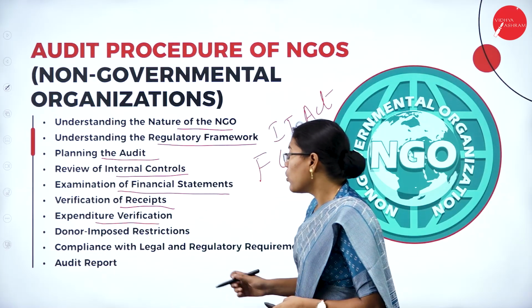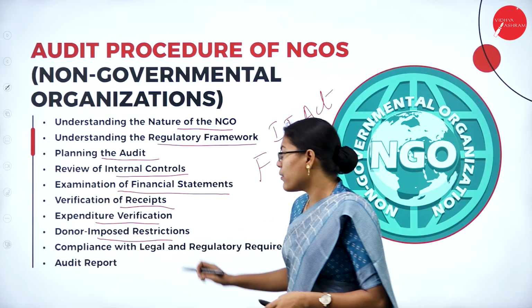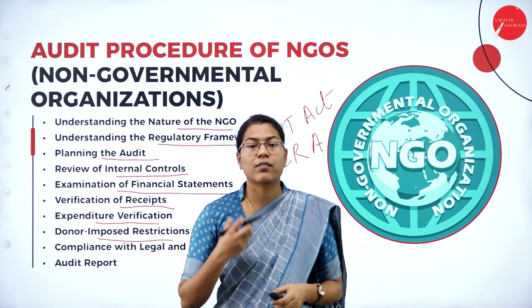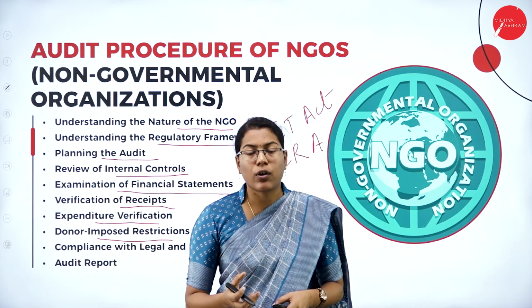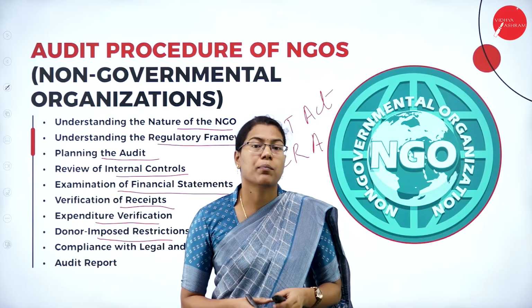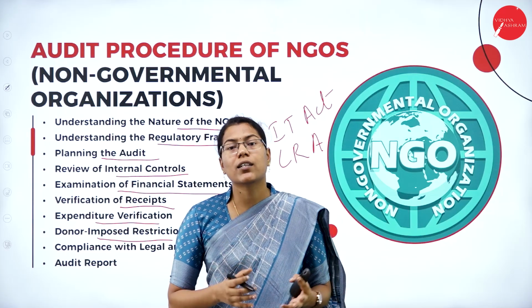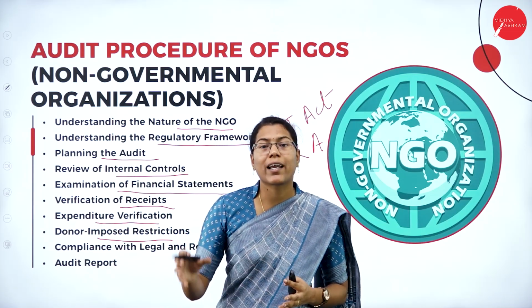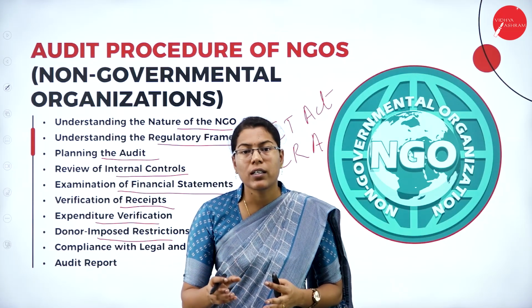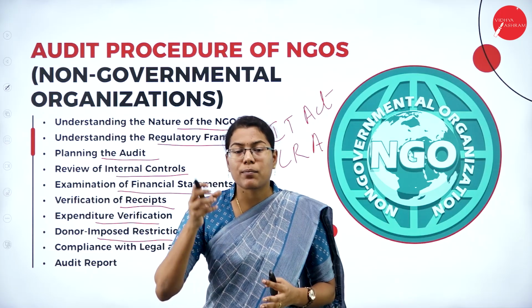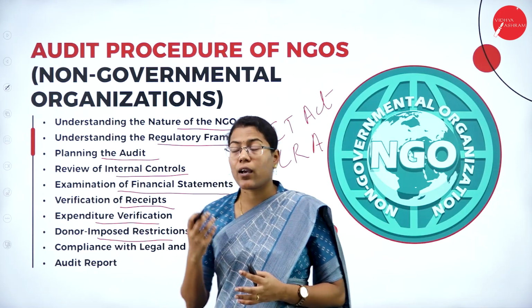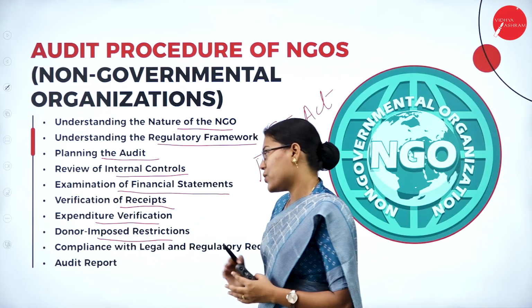Then there will be donor imposed restrictions. Say, for example, a donor has given a certain sum of money to be used for a specific purpose only. Say Mr. A has given 50,000 only for health purposes. So here, the auditor checks whether this fund has been utilized according to the donor restrictions.